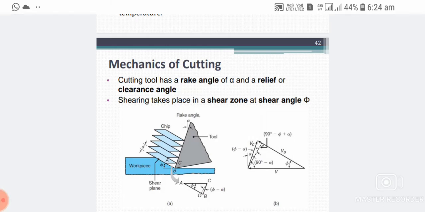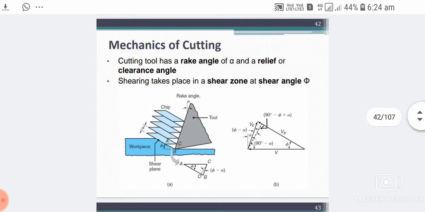Good morning to everyone. Now we can move to mechanics of cutting. The cutting tool has a rake angle alpha and a relief angle or clearance angle. Shearing takes place in a shear zone at the shear angle phi.